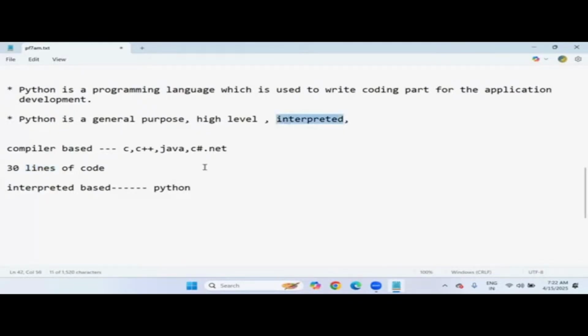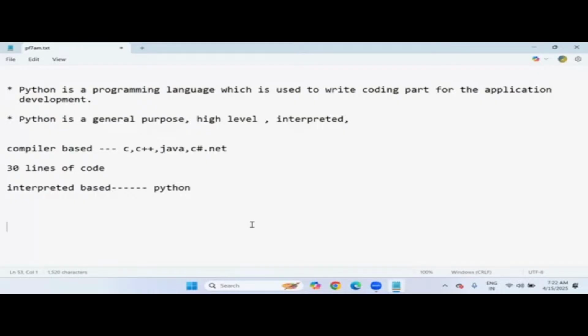No matter how many lines of code you have written in your program, the execution begins from the first line and moves on to the next line, line by line. If all of a sudden, for example at line number 5, there is an issue or error, the Python interpreter will immediately stop the execution and display the error for the line on which it occurred. So this is interpretation in the Python language.